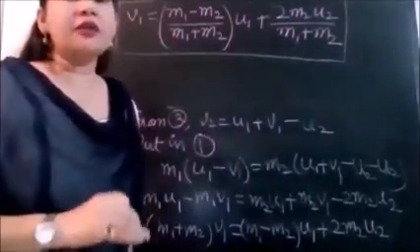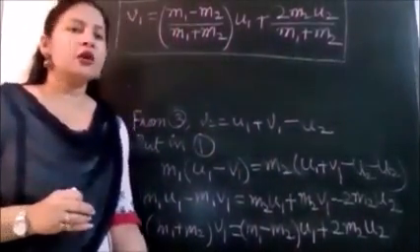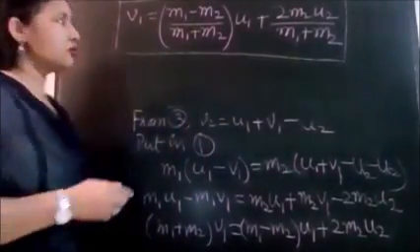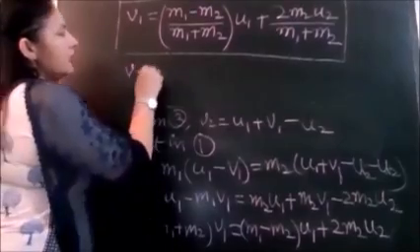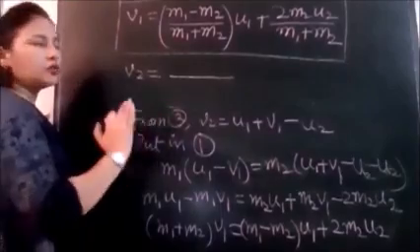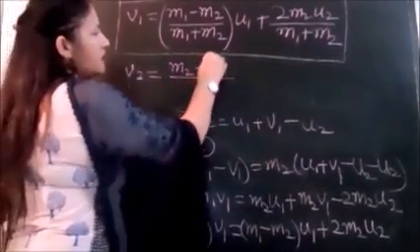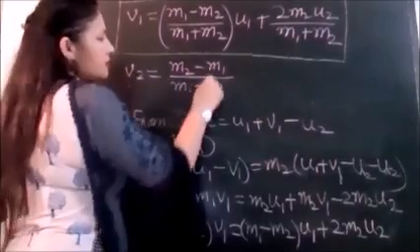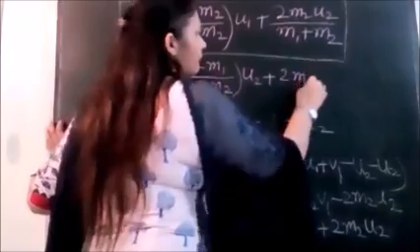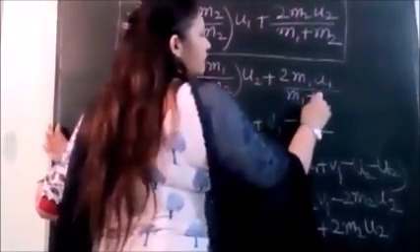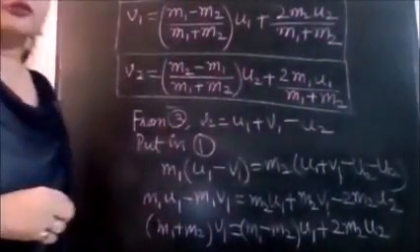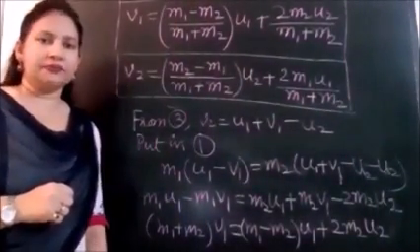Now we need not derive V2. We need not derive an expression for V2 separately; we will just write the expression for it. We derive only V1, then analogically we write V2, just replacing 1 and 2. So it becomes (m2 minus m1) over (m1 plus m2) into u2, plus 2 m1 u1 over (m1 plus m2). The sum m1 plus m2 makes no difference because it is an addition. So this is the velocity of the second ball after this elastic collision in one dimension.